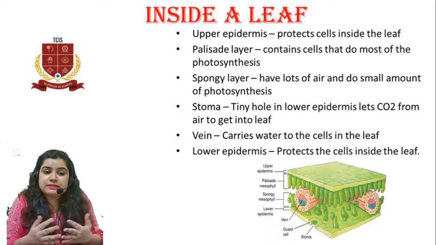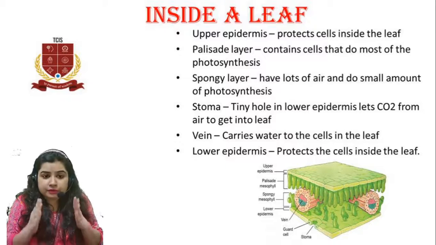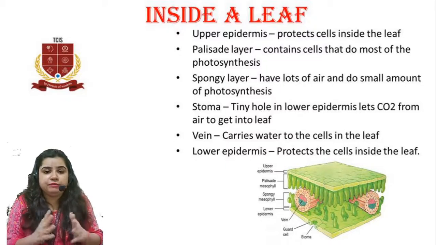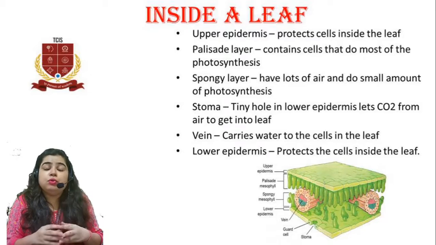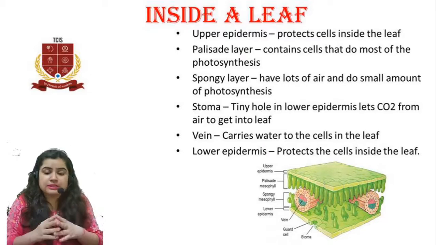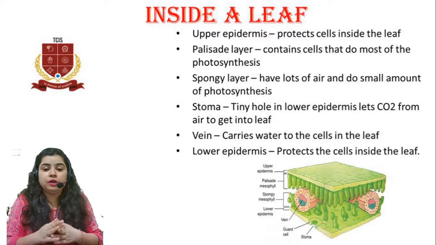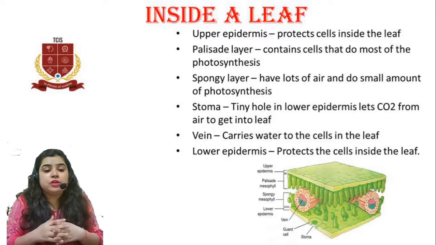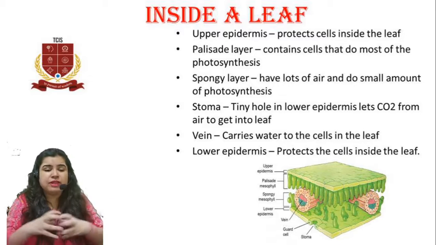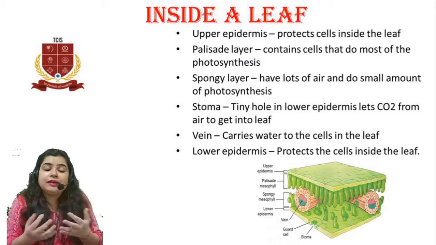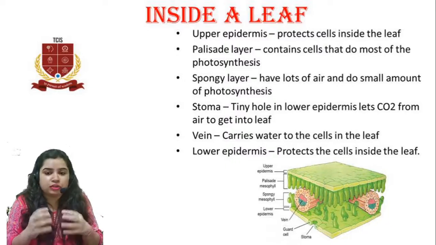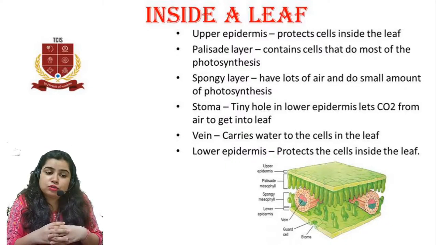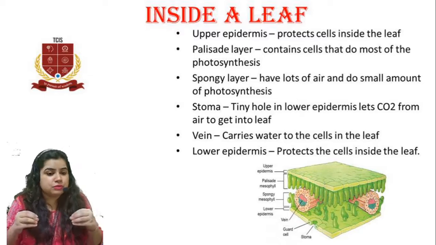Then there is the palisade layer. This is the most important layer in the cell of a leaf. This layer contains cells which do most of the photosynthesis, and hence it is very, very important. Then there is the spongy layer. If you can observe in the diagram, the spongy layer has a lot of space between the cells. They are very far away, and that's why it contains a lot of air, and for the same reason it is called the spongy layer. What do the spongy layer cells do? They do a small amount of photosynthesis.